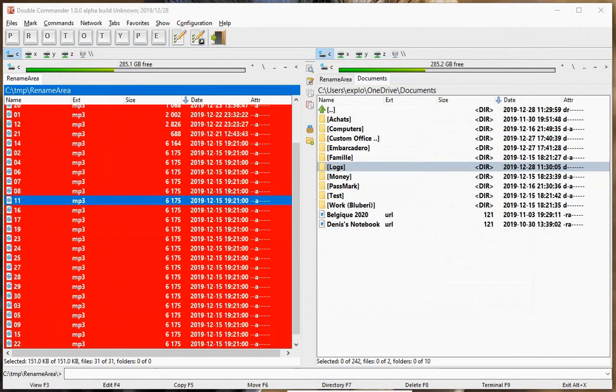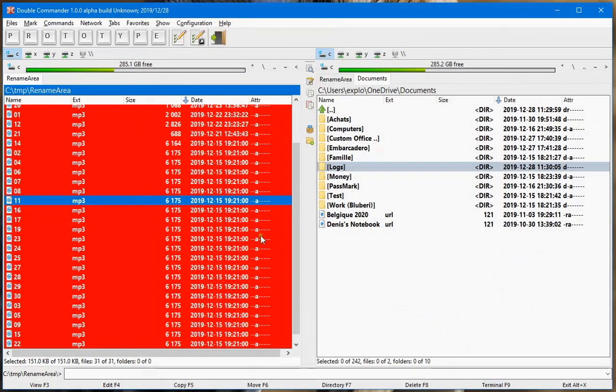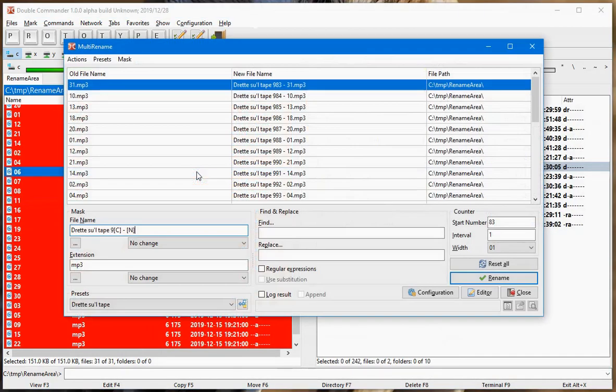Also, at this point I tried not to add too many new masks, but I added at least year, month, day, and hour, minute, second, because I'm not alone, I know we're using it. I added something called GUID and something for a variable. Let's do an example here of what I mean by the variable.